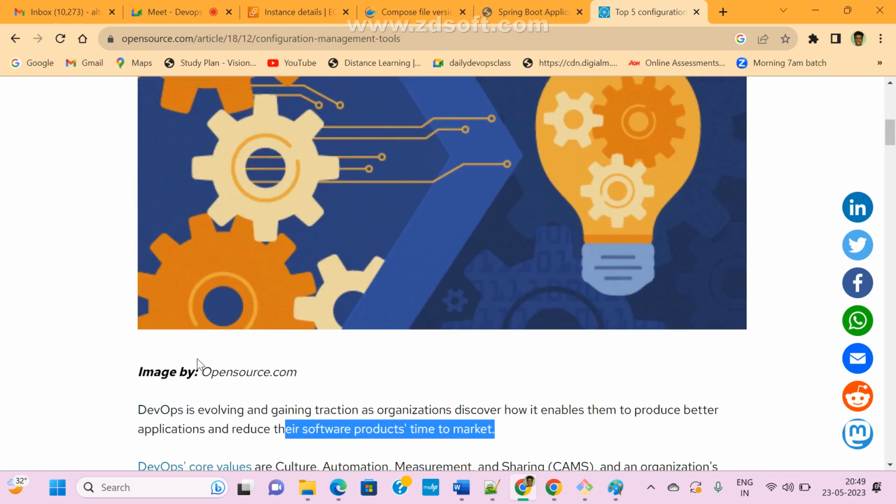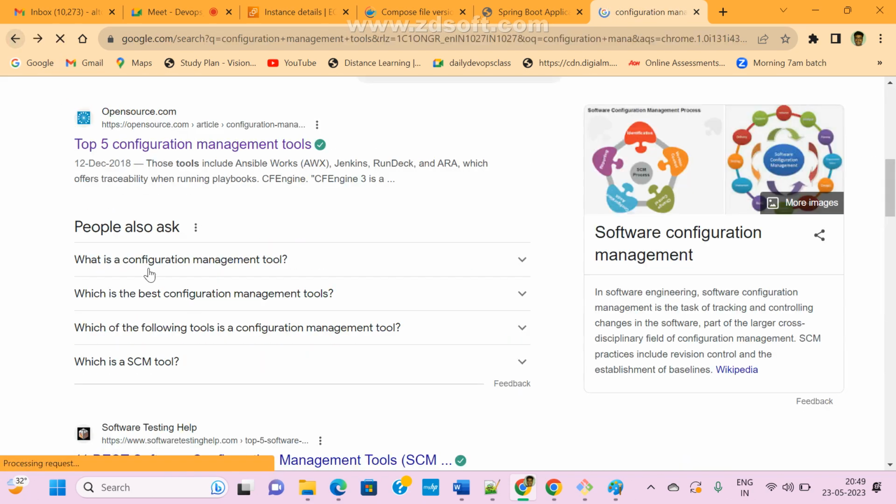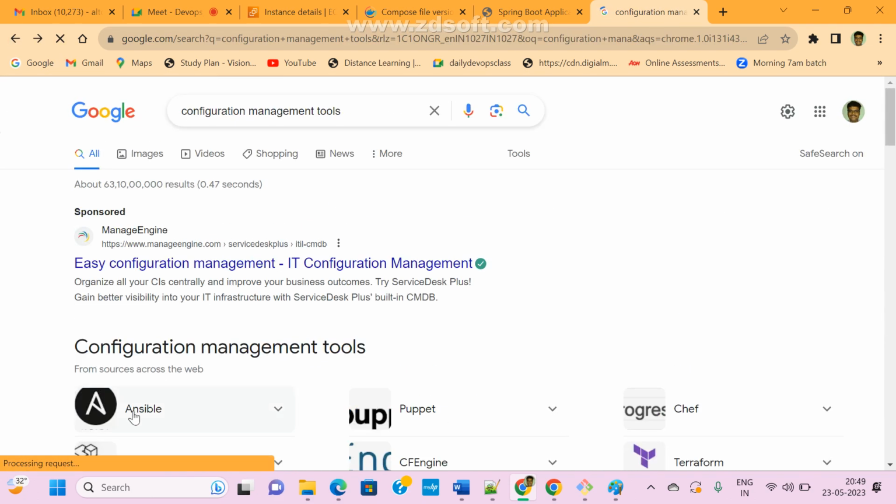We can use any tool, guys. We can use Ansible, or we can use Chef, or we can use Puppet. These are the topmost configuration management tools.